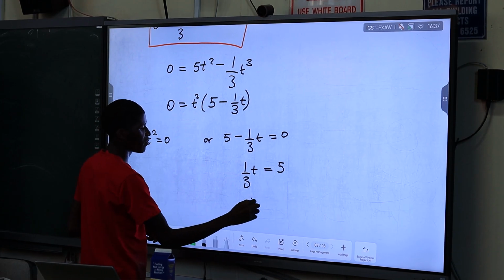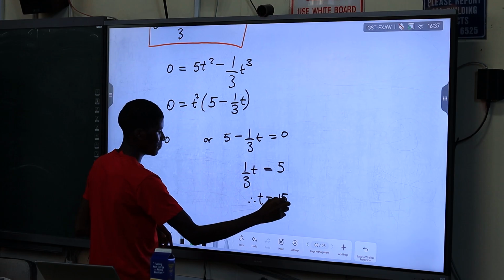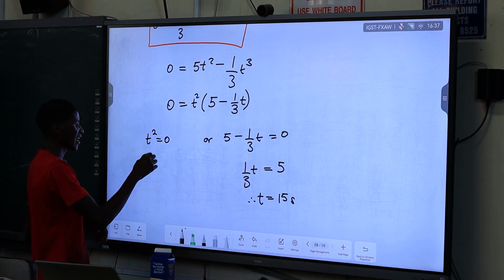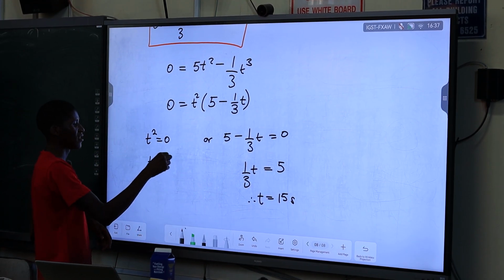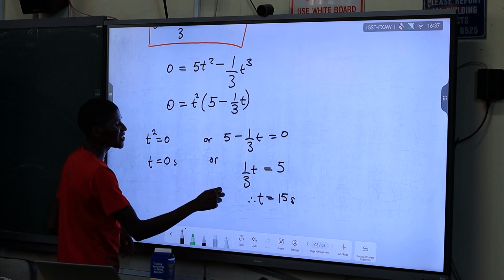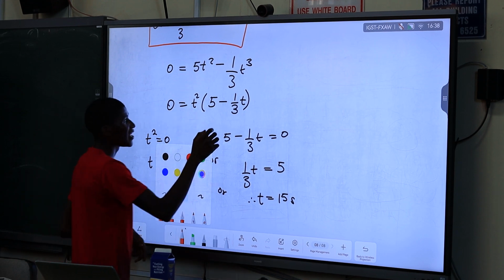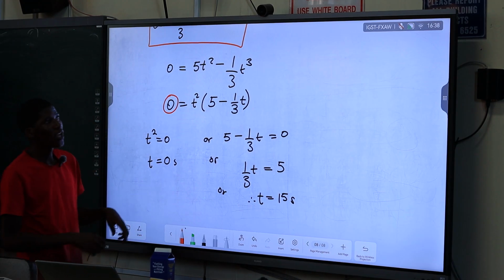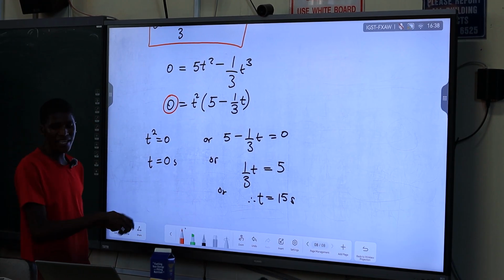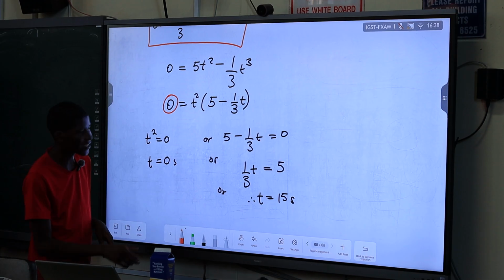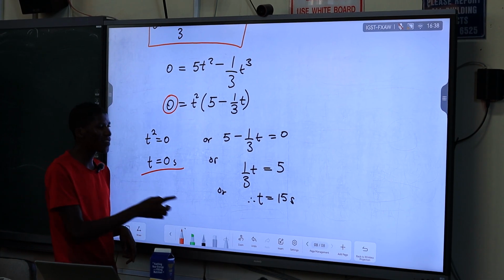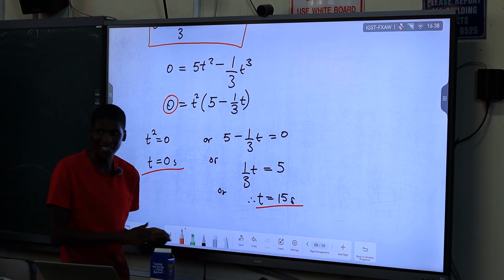Then you multiply, and t is equal to 15 seconds, or t is equal to 0 seconds. So do you see that our velocity has a size of 0 when the time is 0 or the time is 15 seconds?